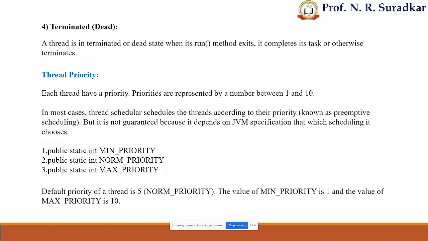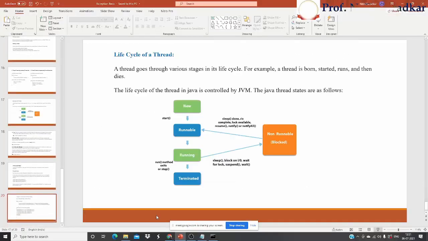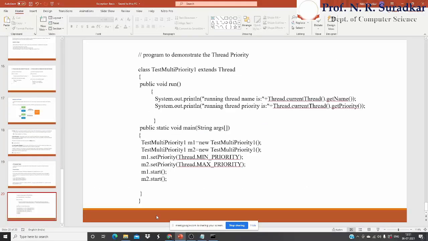That's why every thread has the priority normal. The value assigned to the normal priority is 5, the value of minimum priority is 1, and the value of maximum priority is 10. These are some of the values provided for priority. And this is the program for assigning the priority to a particular thread.